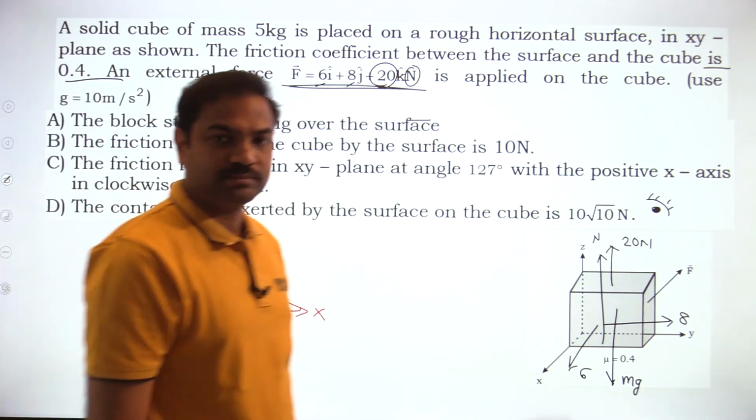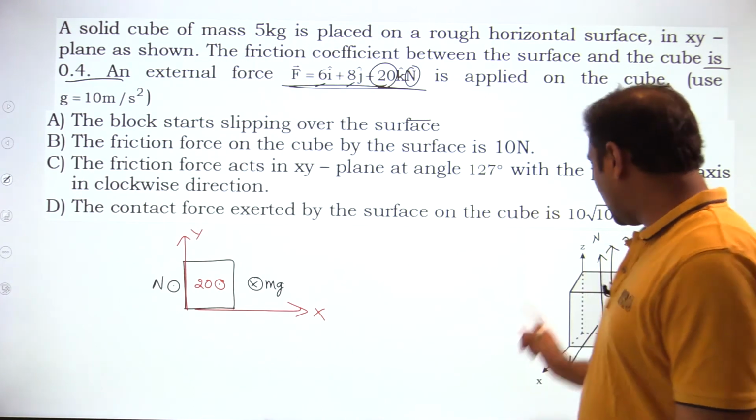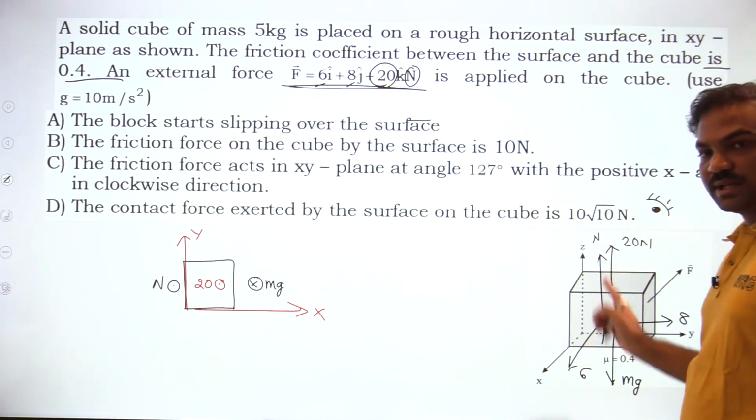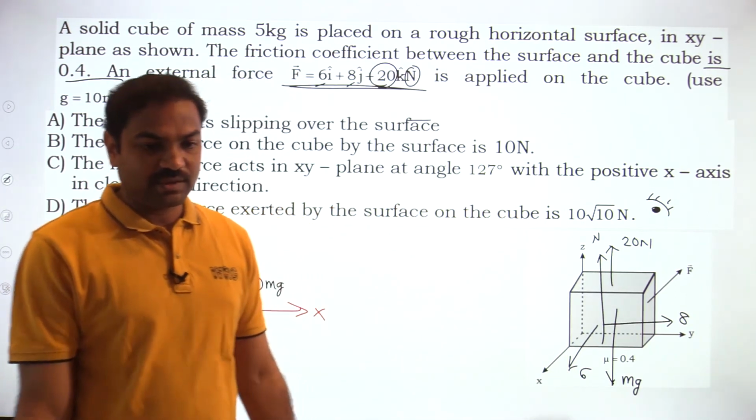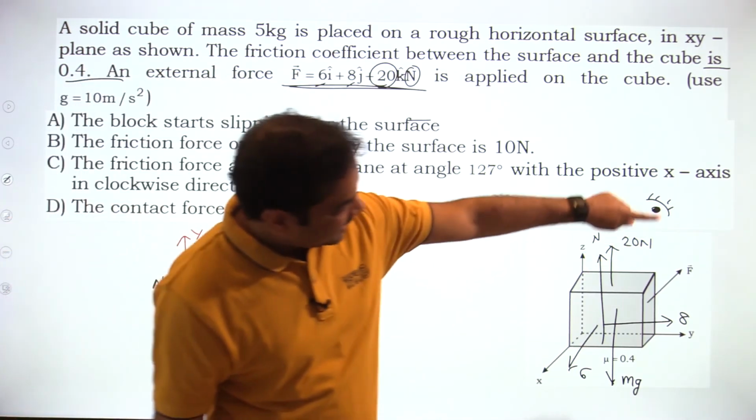20 also out of the plane. Out of the plane means like this. 20 and normal reaction are in the same direction. Mg will act in the opposite direction, vertically downward. And we are looking from the top.